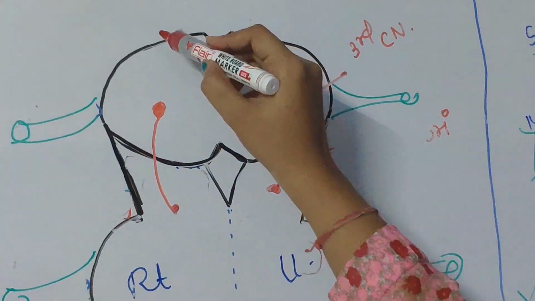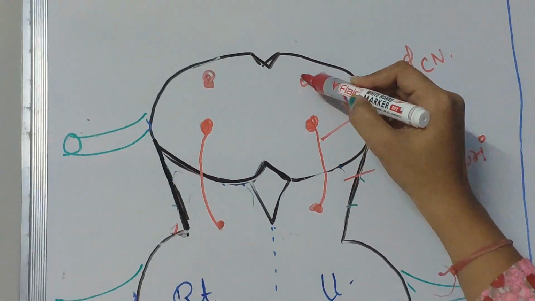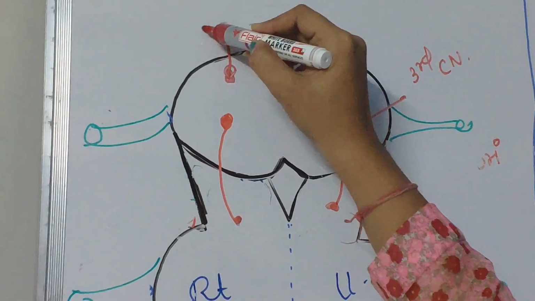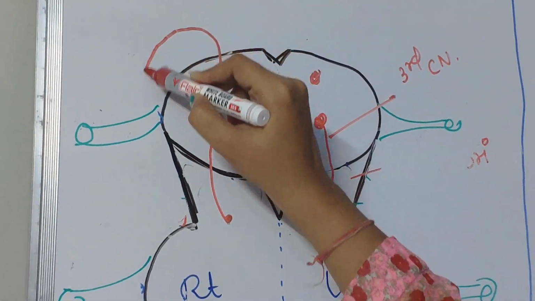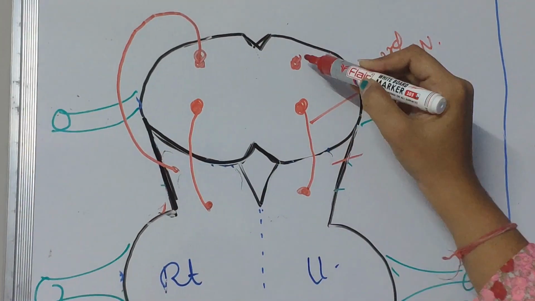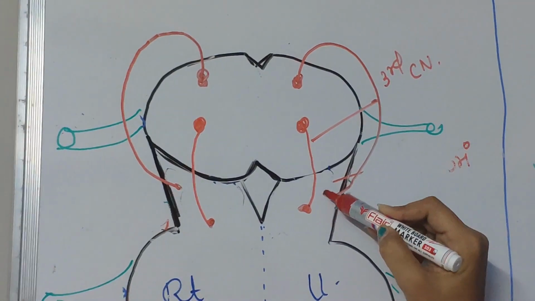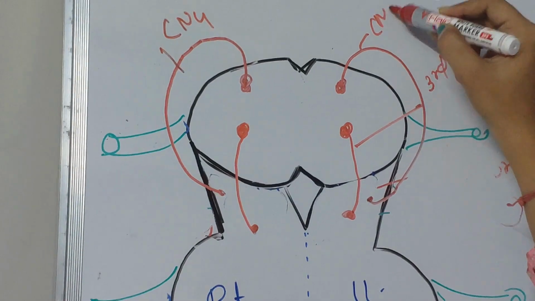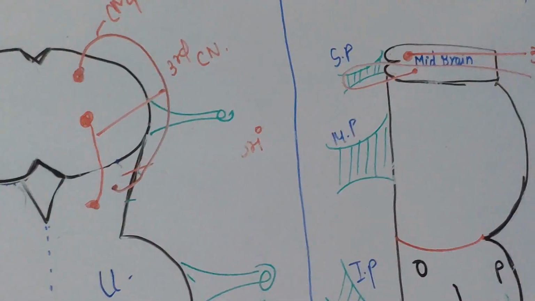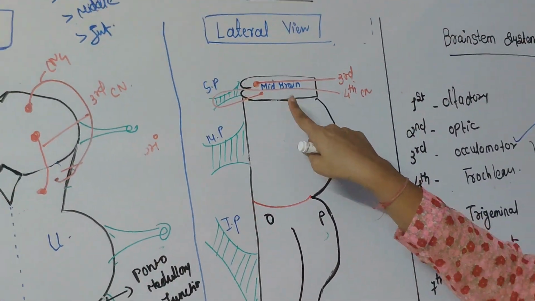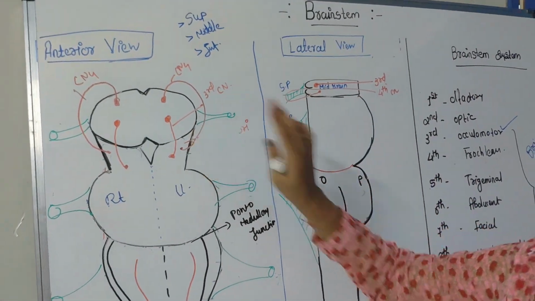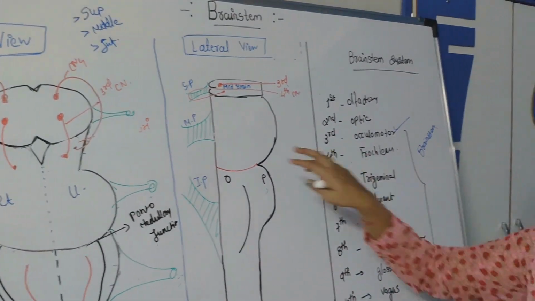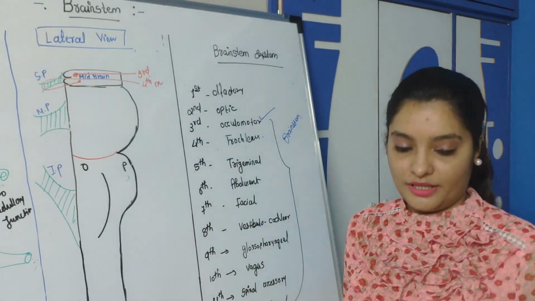If we see here, it originates from the posterior part and comes anteriorly. So this is cranial nerve 4. Okay, so two nerves, the third and fourth cranial nerves, originate from the midbrain. I hope you are clear with the origin of the third and fourth cranial nerves.